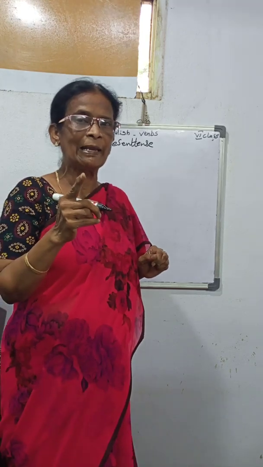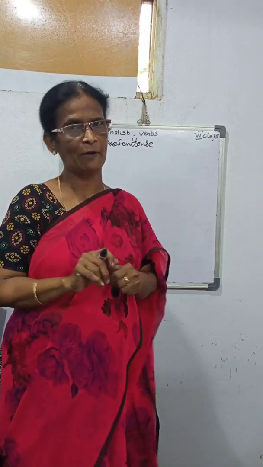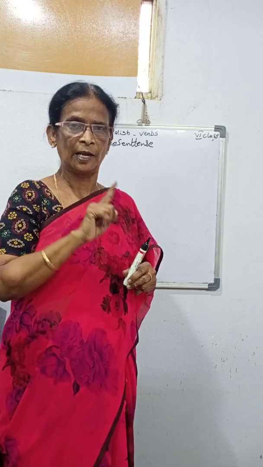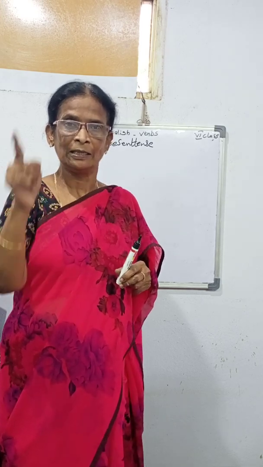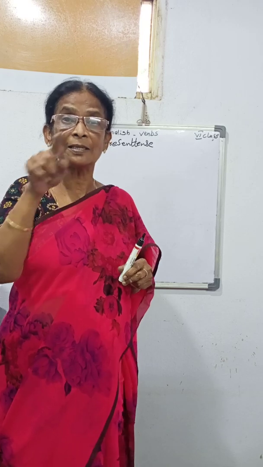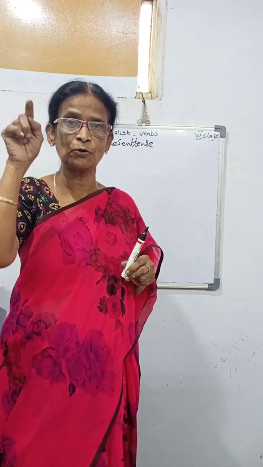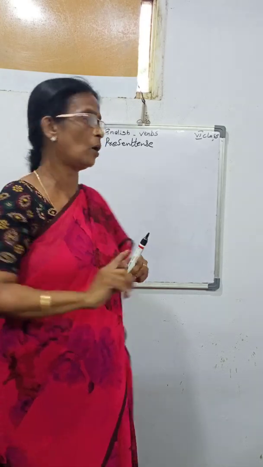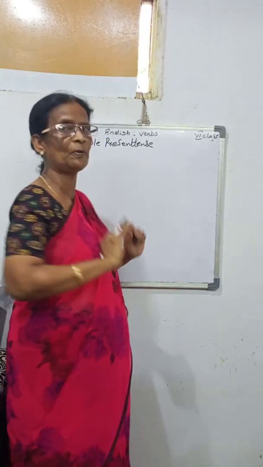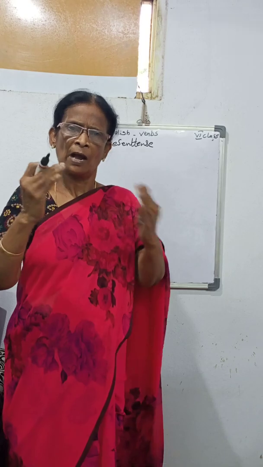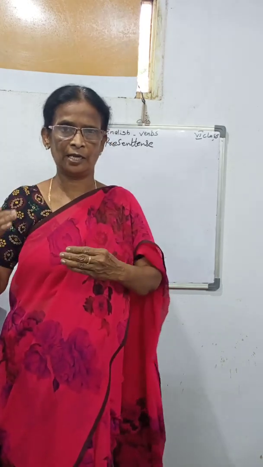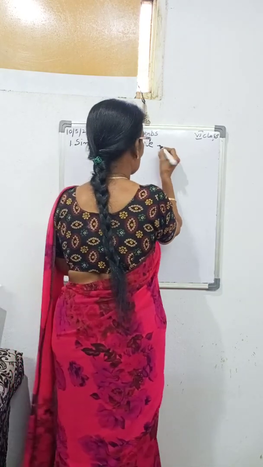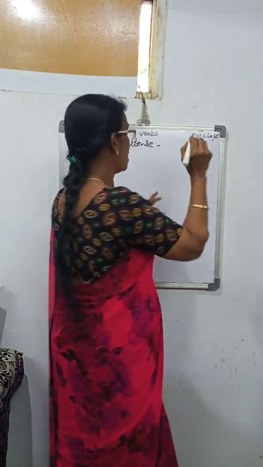While I was telling pronouns, I gave one table. Have you remembered? First person singular, I, we, you, he, she, it, they. These are the personal pronouns. So before doing that, we have to remember that. Why? Because while we are writing the simple present tense, any person, I, we, you, he, she, it, they, matters. So how to write a simple present tense? For example, I am taking I, first person singular.